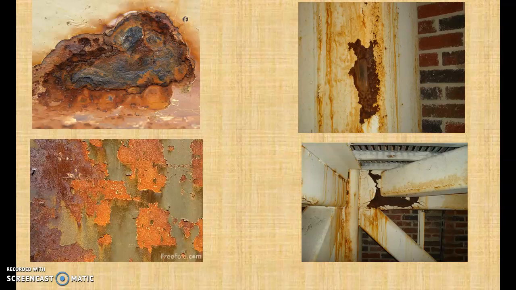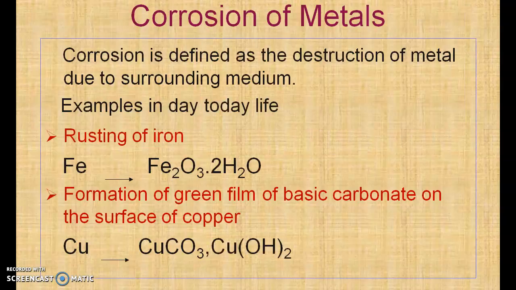Now these are a few pictures of corrosion. You can see that there is rusting of iron and the metal is lost because of corrosion. Then the metal has become brittle and weaker. Now corrosion is defined as the destruction of metal due to the surrounding medium. The example we see in day-to-day life is rusting of iron.